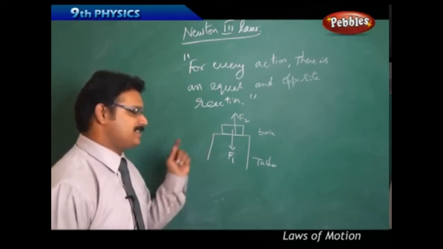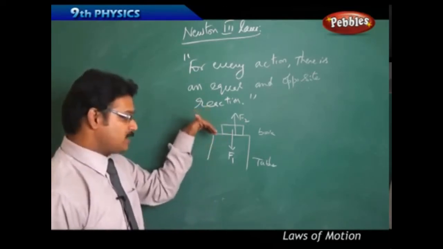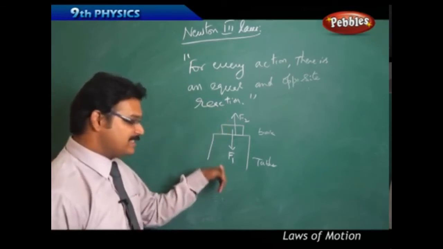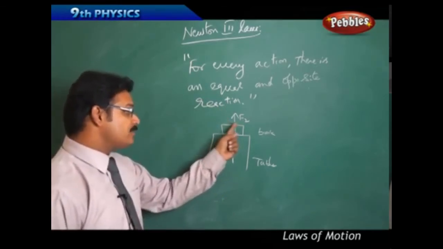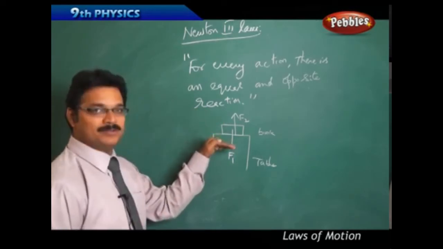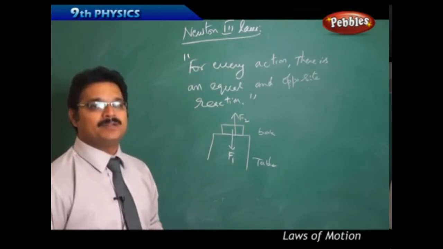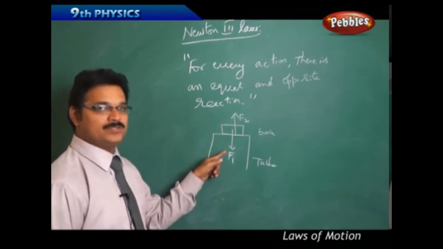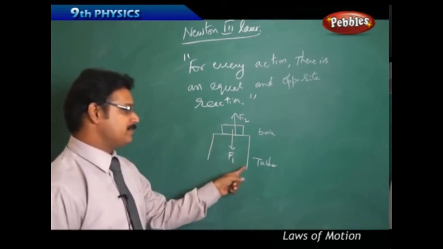Because these forces F1 and F2 are equal and opposite, the book maintains the same state on the table, and that state is rest. If F1 is more than F2, the book has to break the table and go inside the table or fall on the floor. If F2 is greater than F1, then as soon as you place the book on the table, the book has to fly away. But neither case happens, because the same amount of force applied in the downward direction is applied by the table on the book.